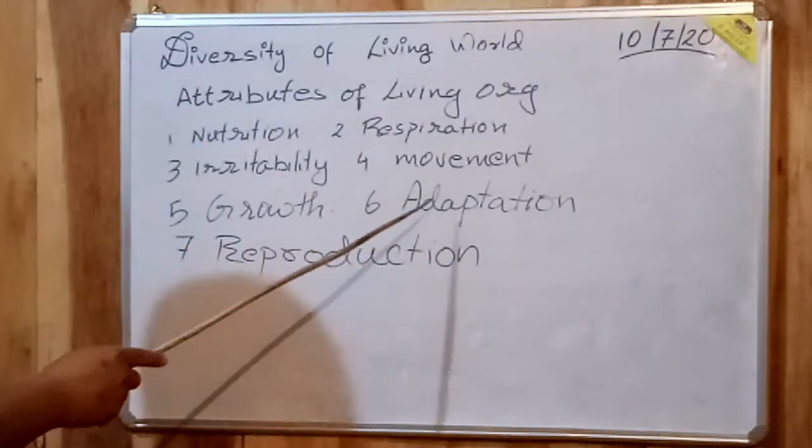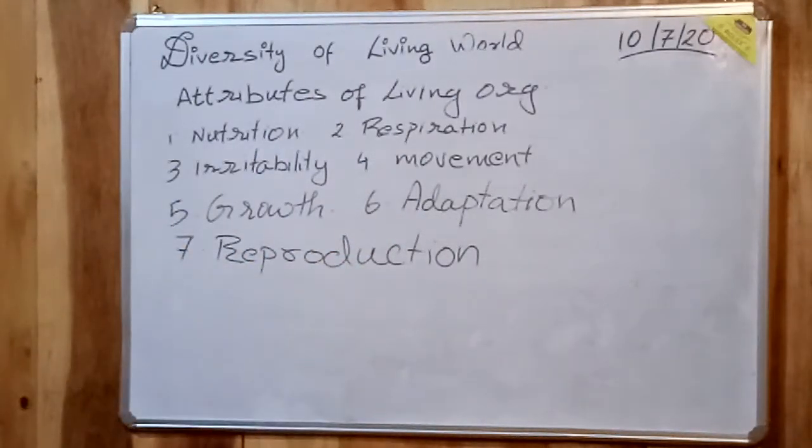That is the difference, and that is what is known as adaptation. The organism adapts itself to the change in the environment so that it can live better in that environment. So these are the 7 different postulates or features of living organisms.